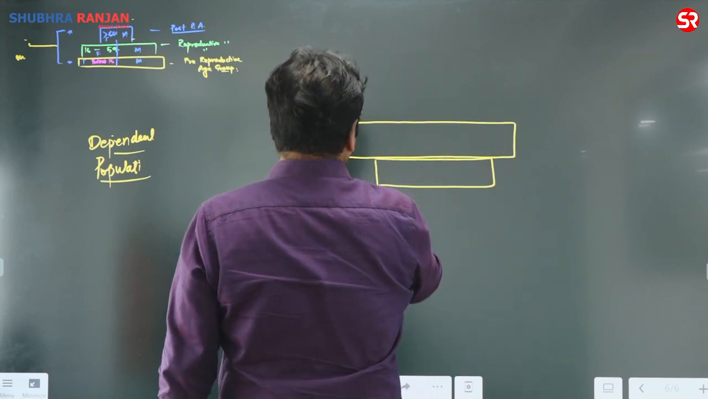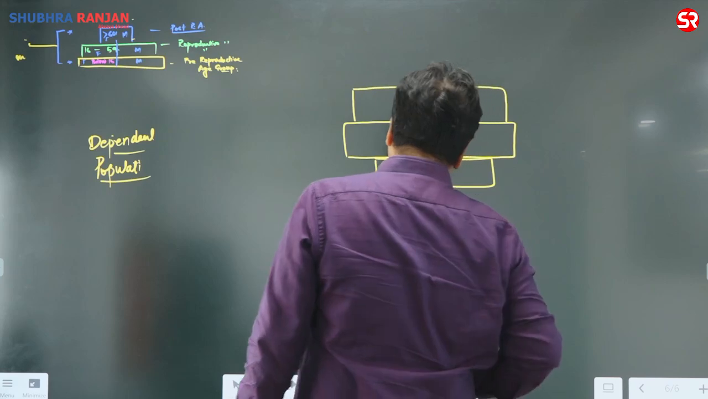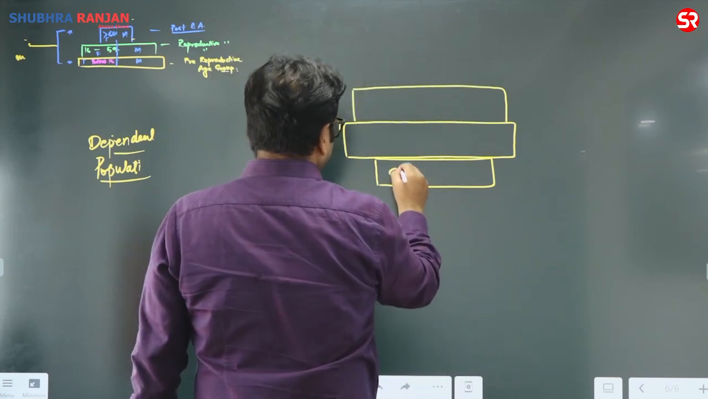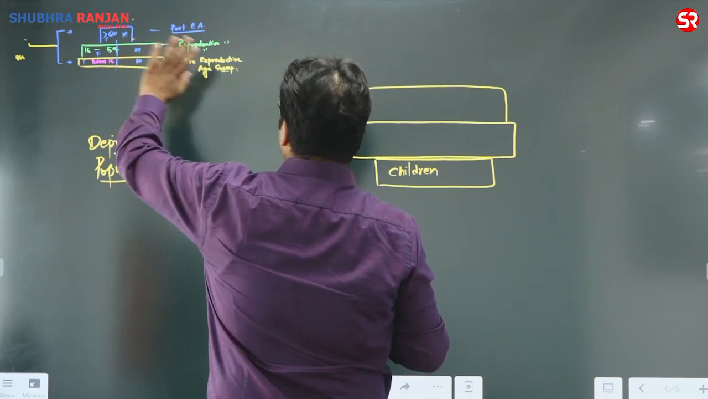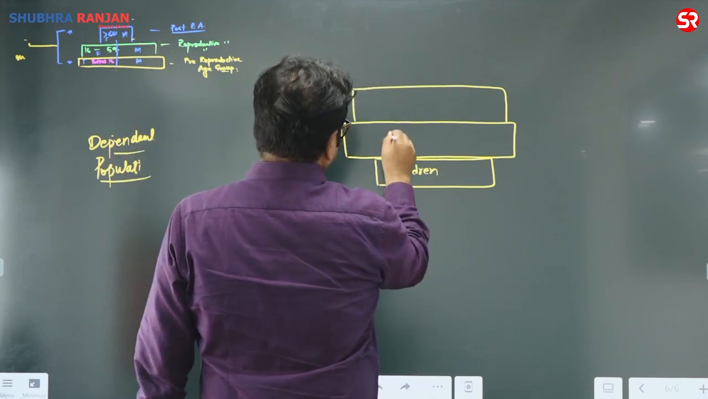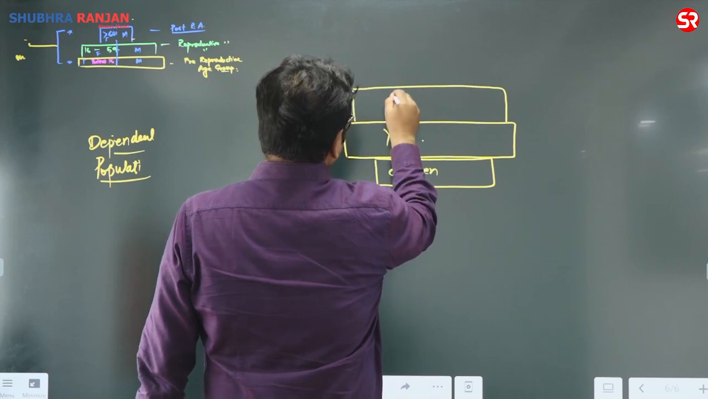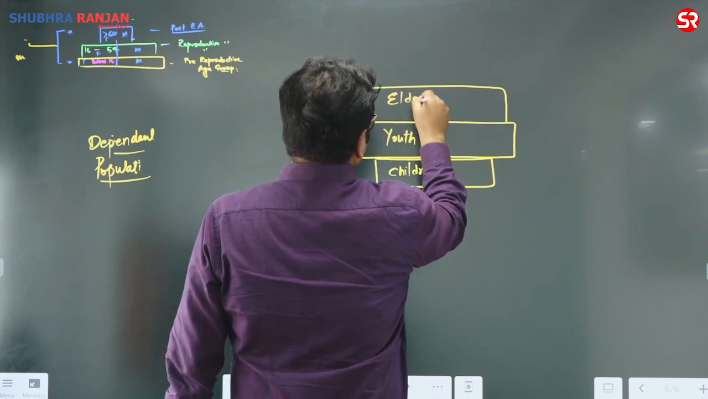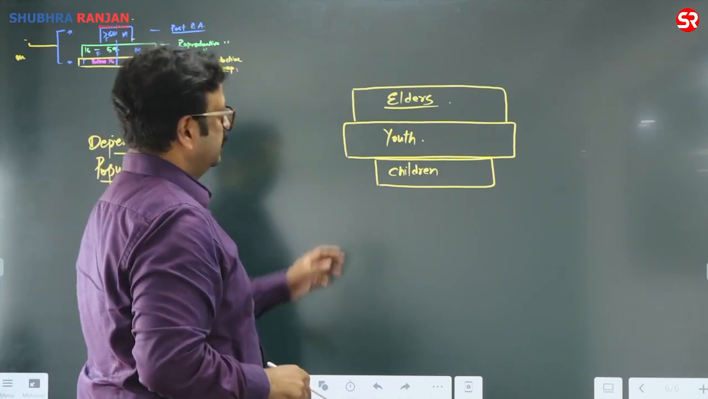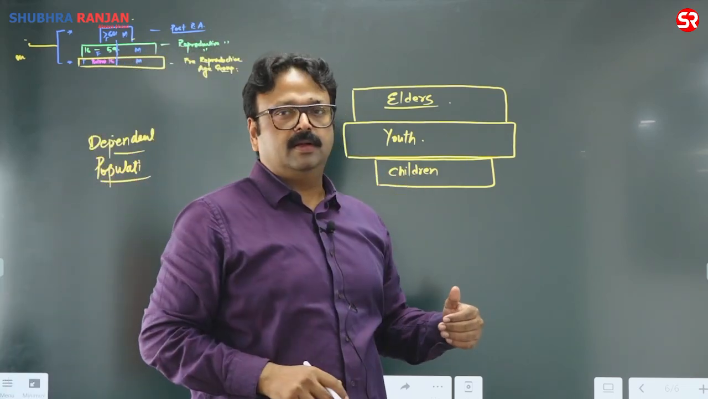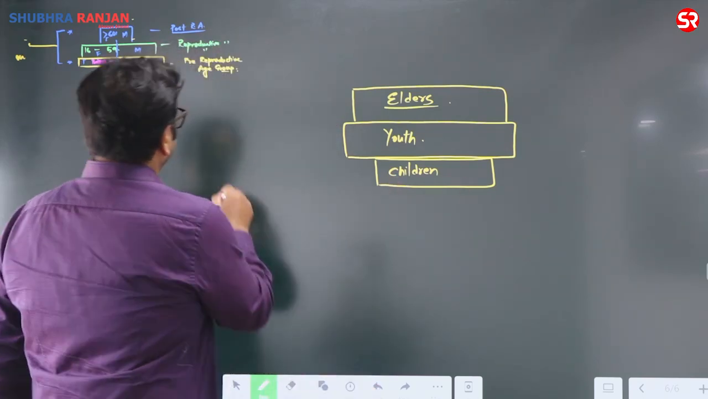This is something that represents a declining population. These are the children, the pre-reproductive age population. This is the youth, the productive population, and these are the elders. In this case, you will find that the death rate is lower than the birth rate.